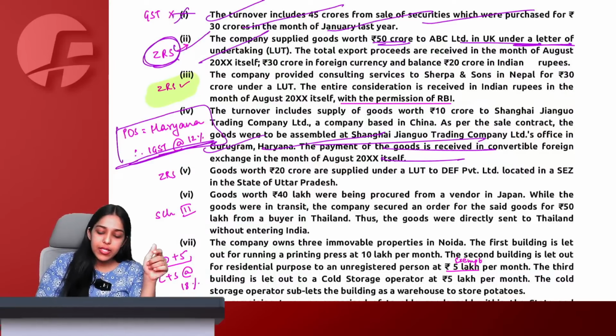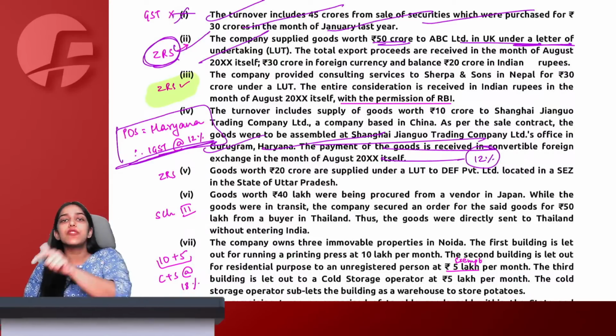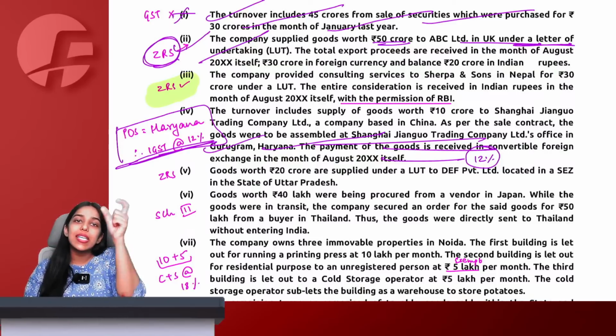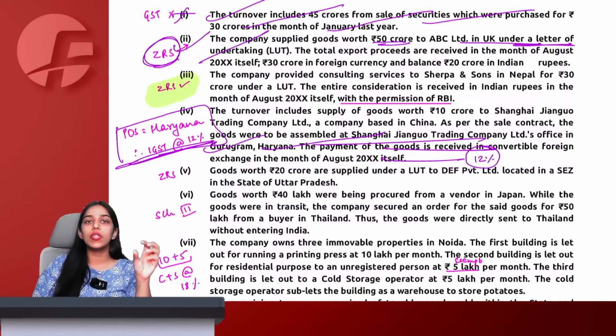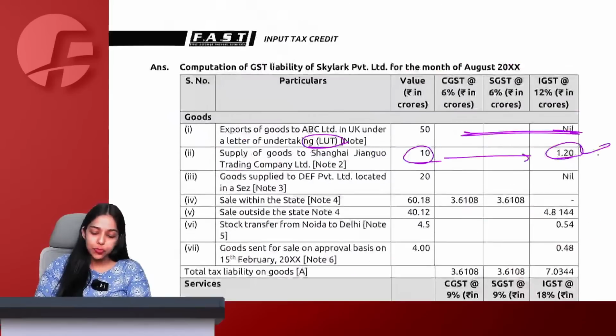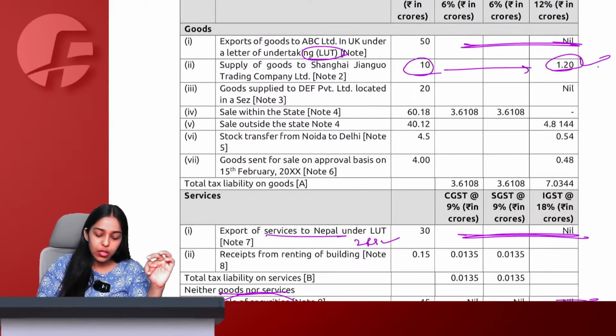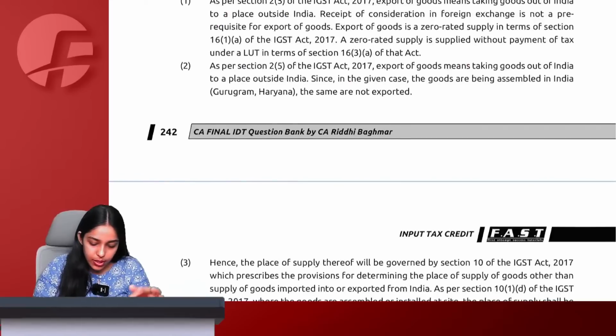And for goods we will say 12% rate will be applicable. We are not talking about assembly service for the goods. We are talking about the goods itself. For the goods itself also we know that wherever the goods are assembled, that only becomes the place of supply. So the place of supply is going to be Gurugram, Haryana, and therefore IGST will be applicable here. Where is it? No, just a second.